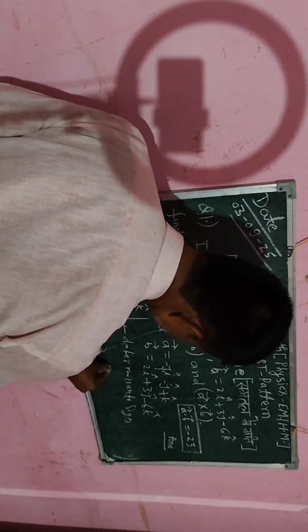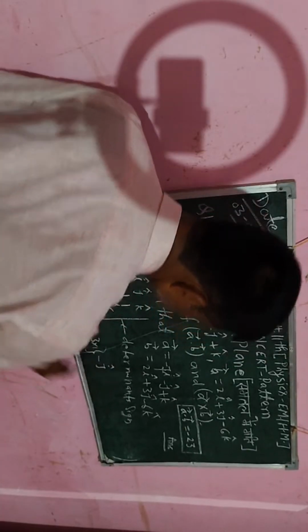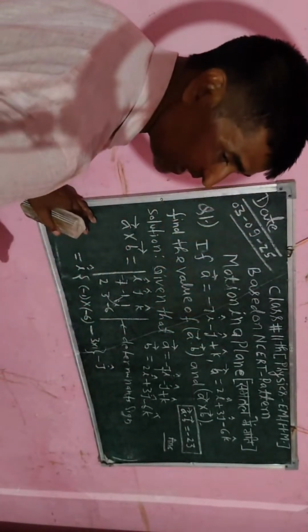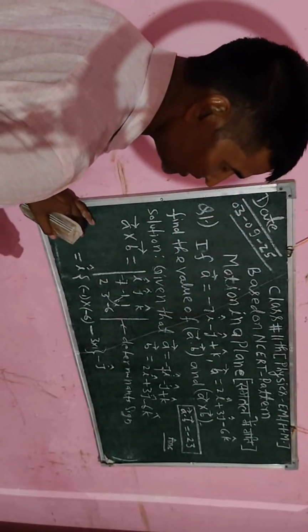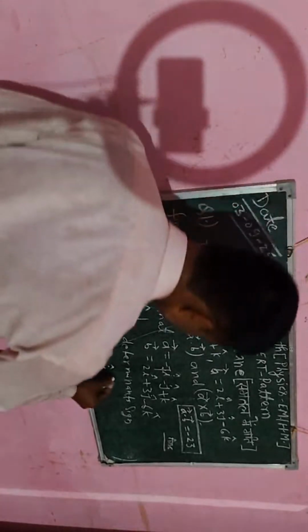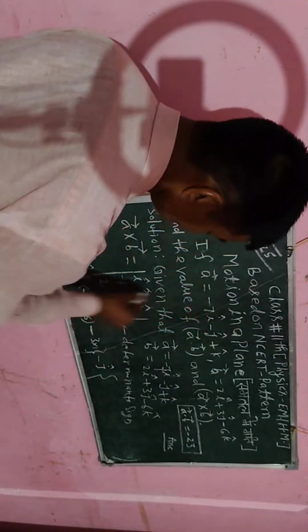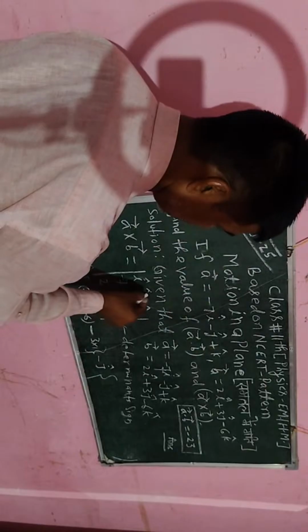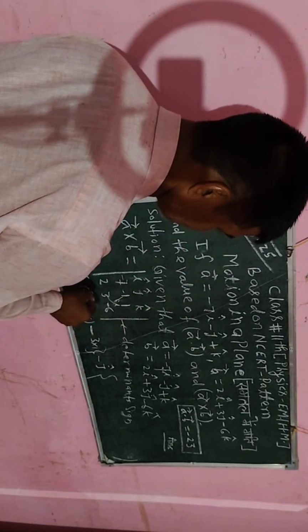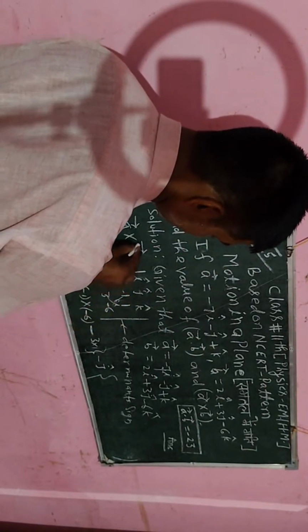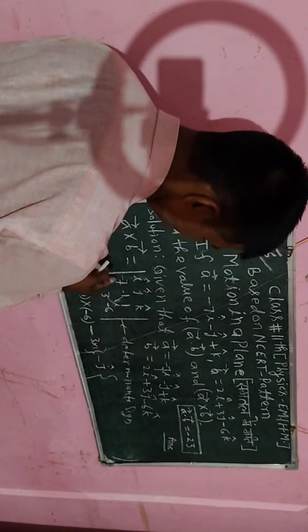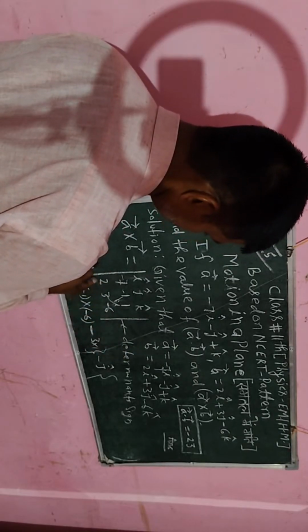For vector j cap I have to take the sign minus, because of the general rule. So here I will take a curly bracket. So this column along vector j I will eliminate, and then I will find the value of -7, 2 and 1, -6.